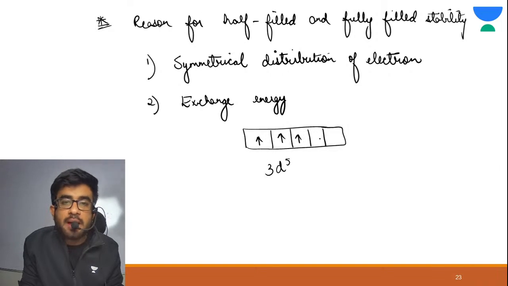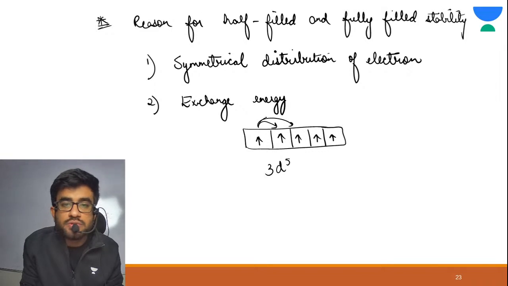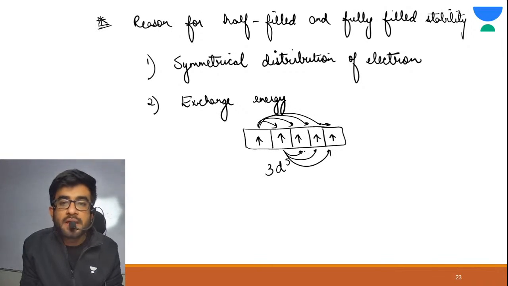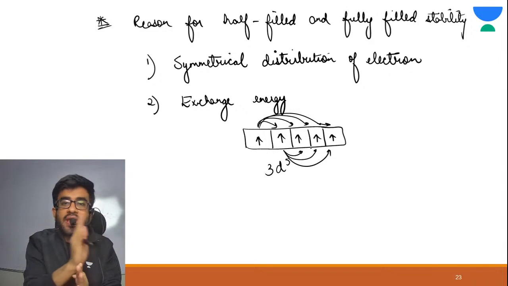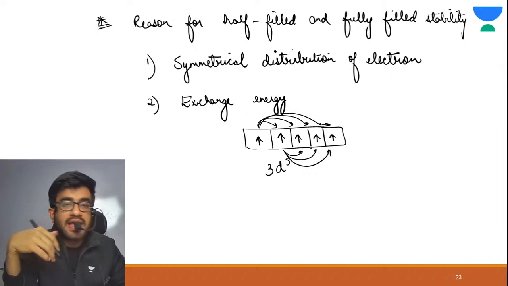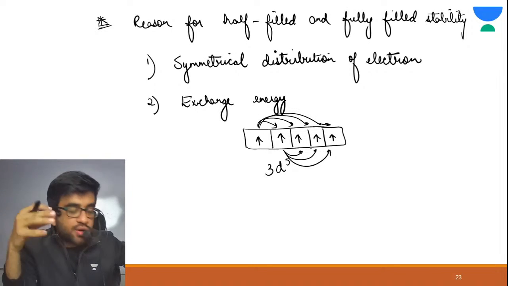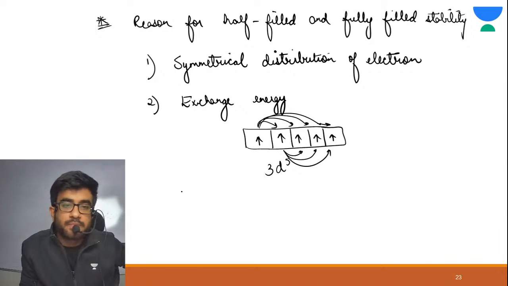Now what happens is your electrons exchange these positions. In itself only, electrons keep on exchanging these positions. Now tell me, if electrons exchange positions, they will emit radiations.